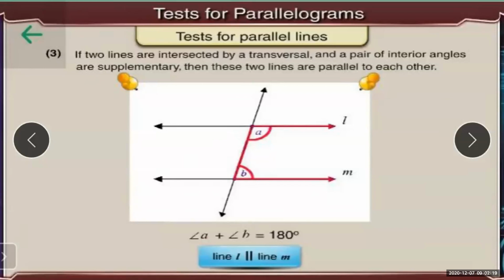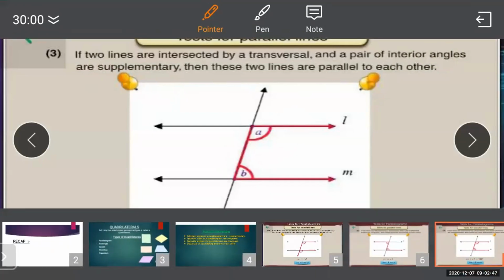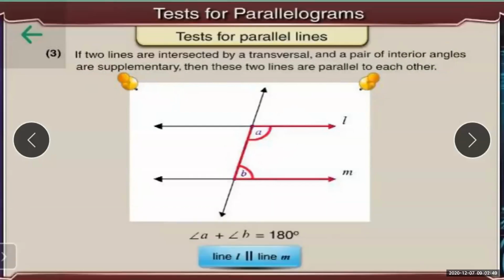So the third test is: if two lines are intersected by a transversal and a pair of interior angles are supplementary. This is the only difference. The pair of interior angles should be supplementary, which means the measure of angle A and angle B should add up to 180 degrees. Only then can we say that the given two lines are parallel to each other.